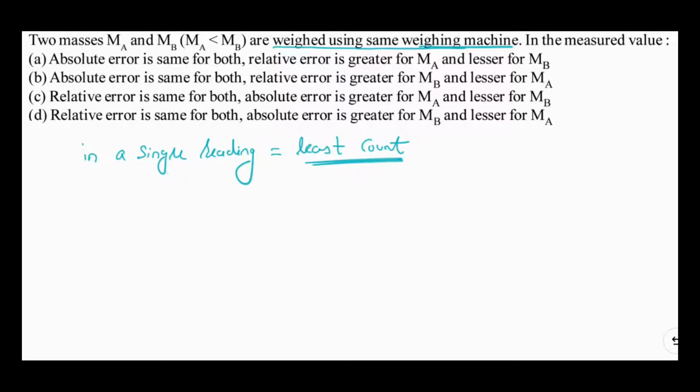So the masses are measured with the same machine. So whether it is error in mass of A or error in mass of B, the absolute error in mass of A and mass of B should be the same, which is equal to the least count of the machine.